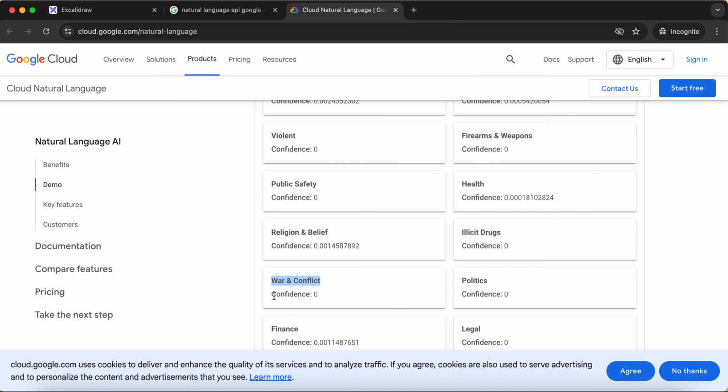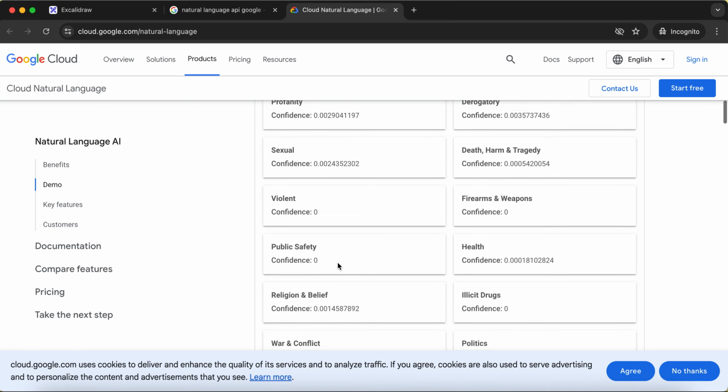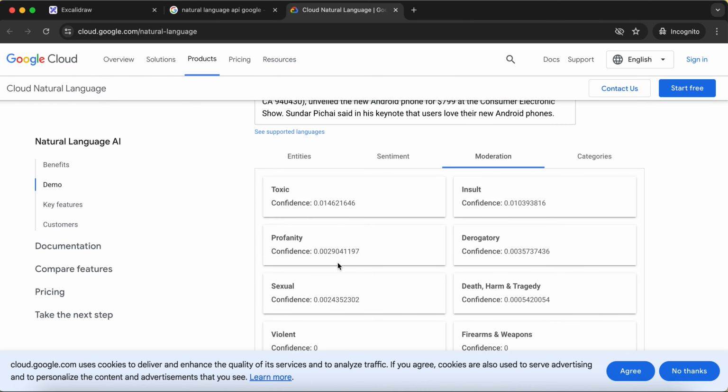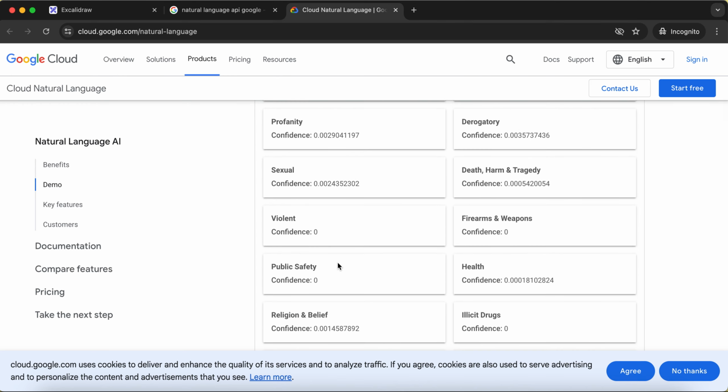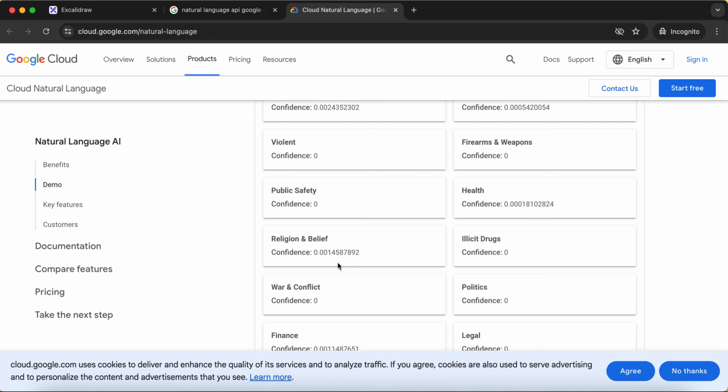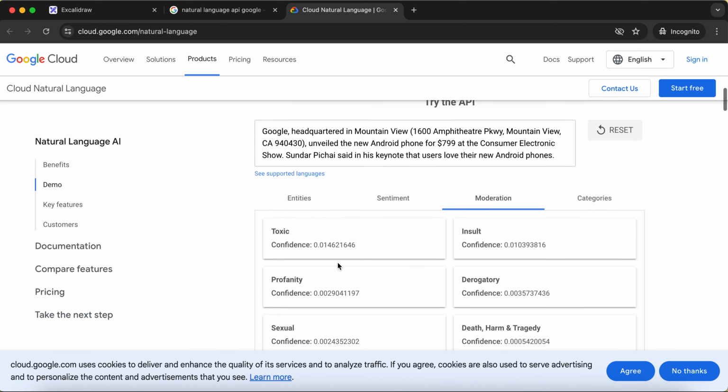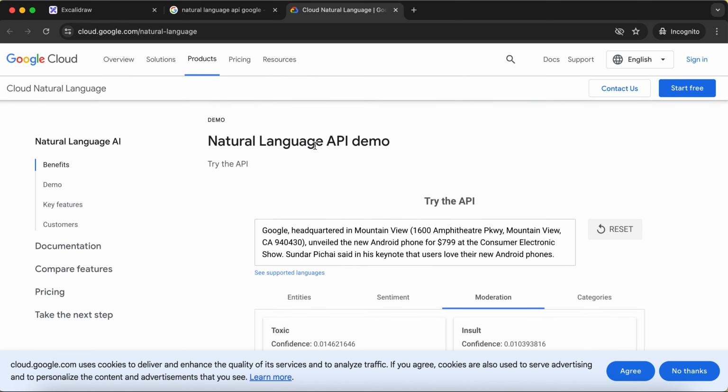And if you see, for this the confidence is 0, so that means no war related or conflict related things have been discussed in that particular text which we have just analyzed, right? So this is the advantage of natural language API, and this is how we can make use of it. Now, since it is an API based implementation, as a developer I don't really have to know how this has been implemented, and those things are abstracted from me, right?